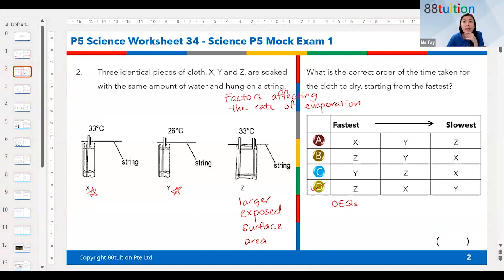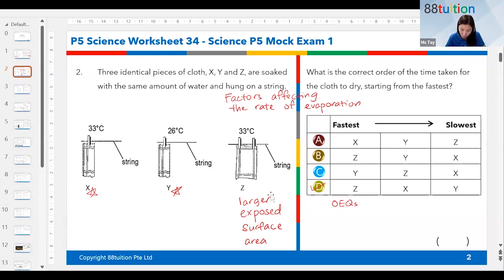Because this can be asked in open-ended, and the exposed surface area is the thing that causes students to lose marks, because you are not able to talk about exposed surface area, larger or smaller, and then comparing with something else. Comparison questions always come up, and you need to know how to answer that. So use words like greater exposed surface area than another, so faster rate of evaporation.